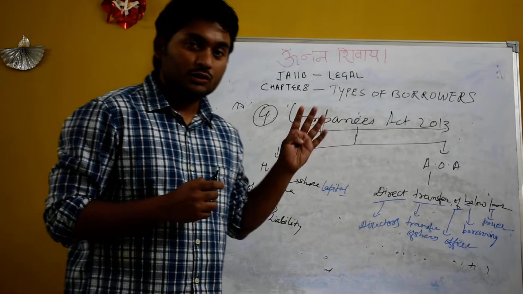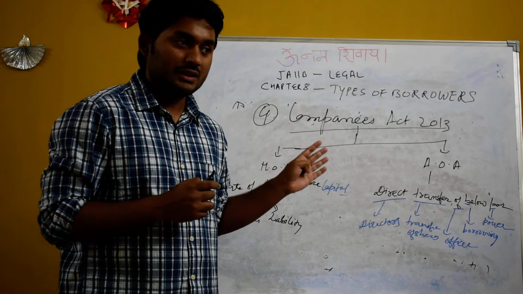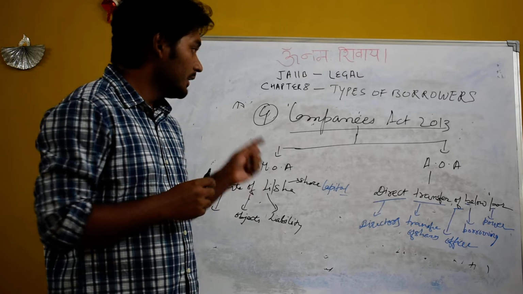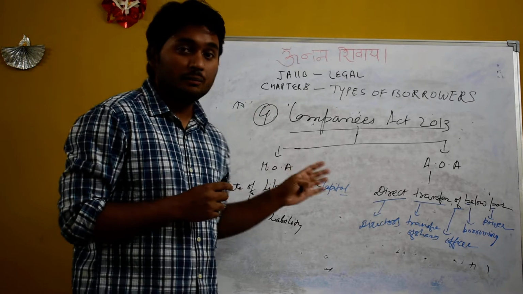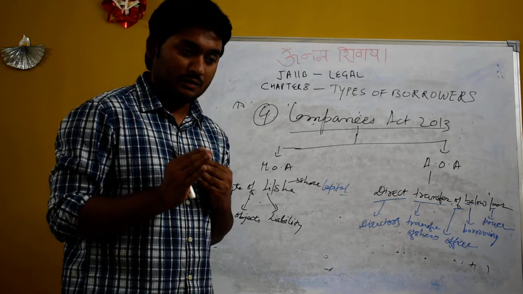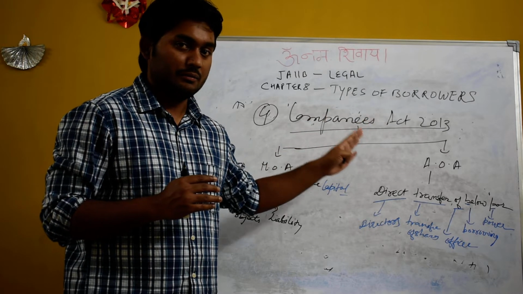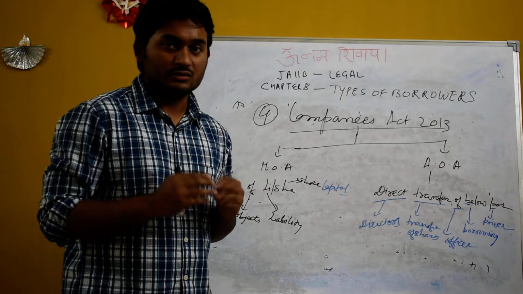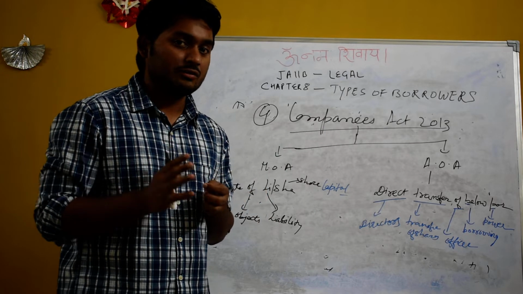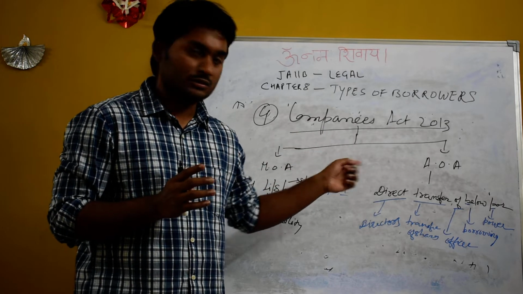Friends, this is part 2 of the same chapter, Companies Act. That is the type of borrower we were discussing. So, Companies Act: companies are generally formed under the Companies Act 2013. Earlier, it was the Companies Act of 1956. It has been modified in the year 2013.